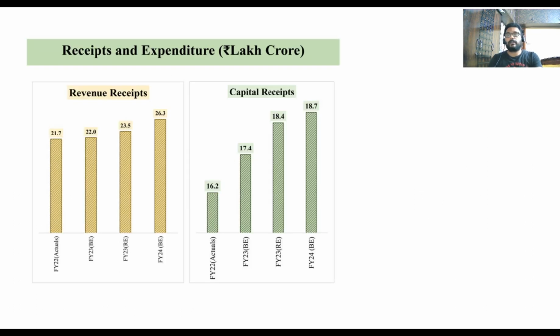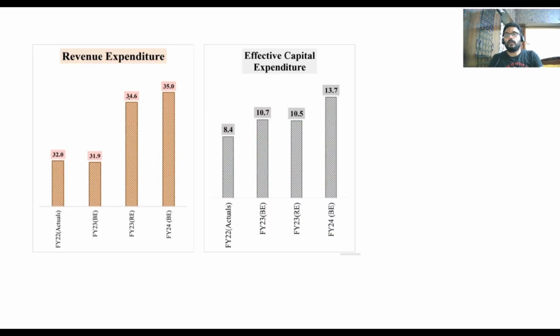Now, if you look at the revenue receipts of the government, again, post-COVID, you can see it has shot up. The capital receipts have also shot up. You need not remember the numbers, but they will ask you in the statement that revenue receipts have gone high, capital receipts have gone high. Okay, and revenue expenditures, pre-COVID and post-COVID, slowly started increasing, and the same in the case of last year, when we compare, effective capital expenditures have started increasing.